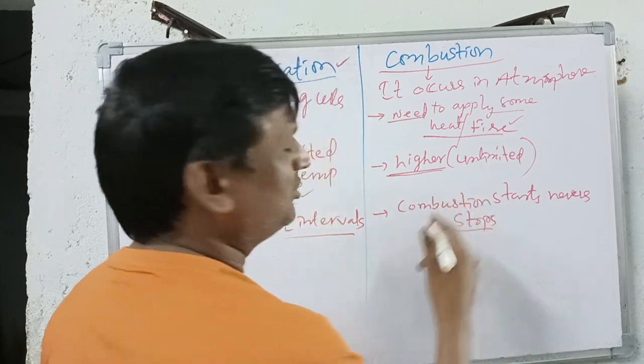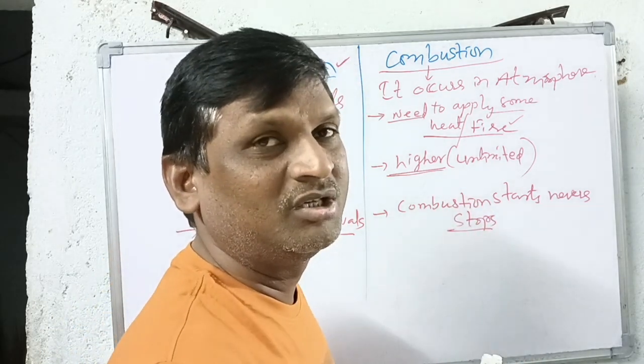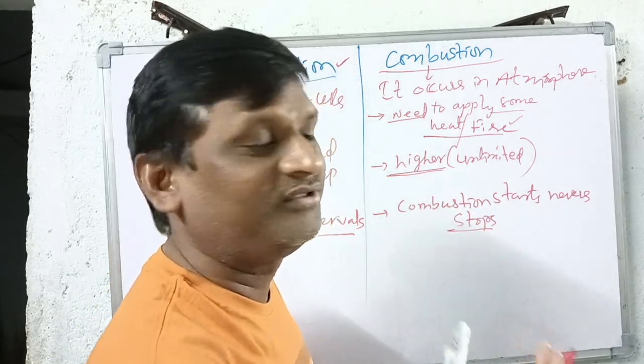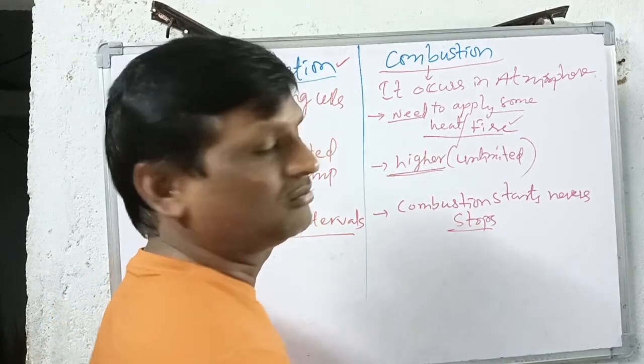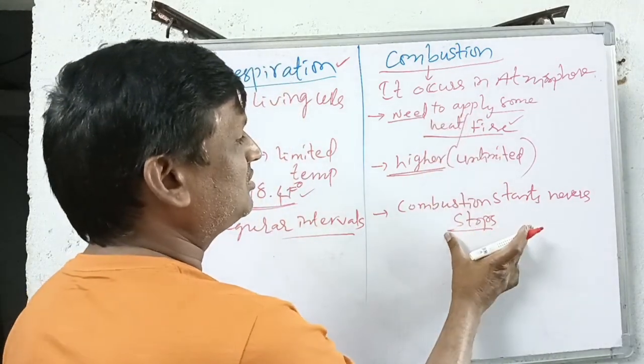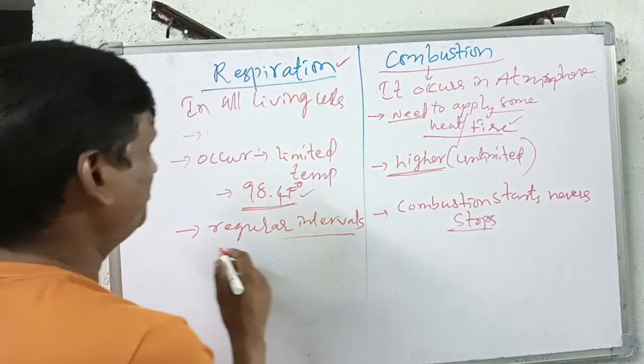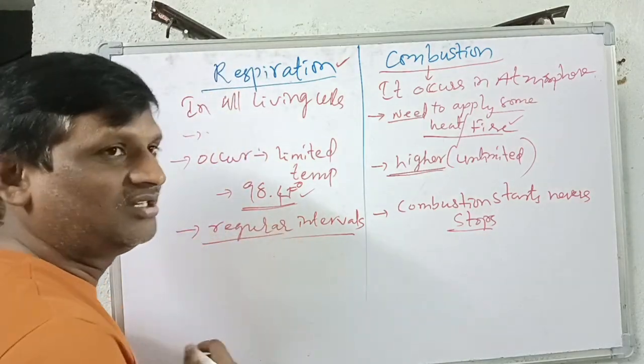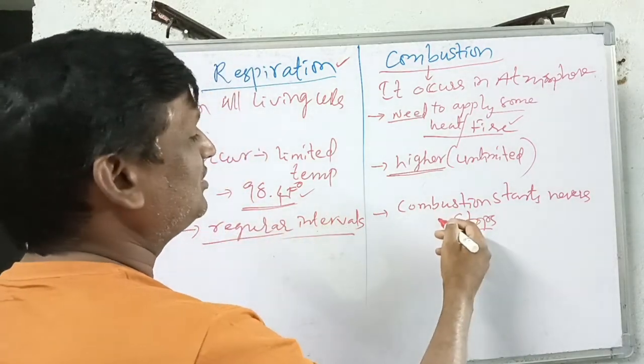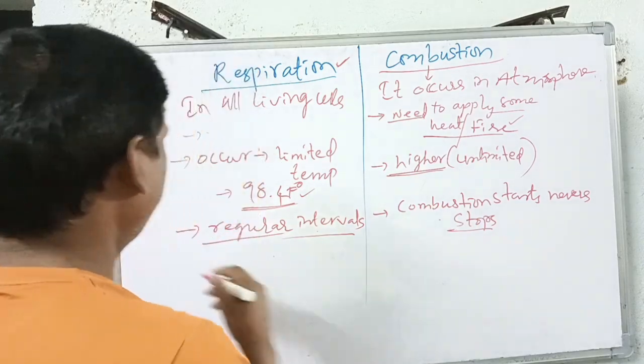See, once the burning of paper or the burning of mastic is started, it never stops. Like that, once combustion is started, it never stops. But respiration we can regulate. It is a regulated process. Combustion is a non-regulated process.